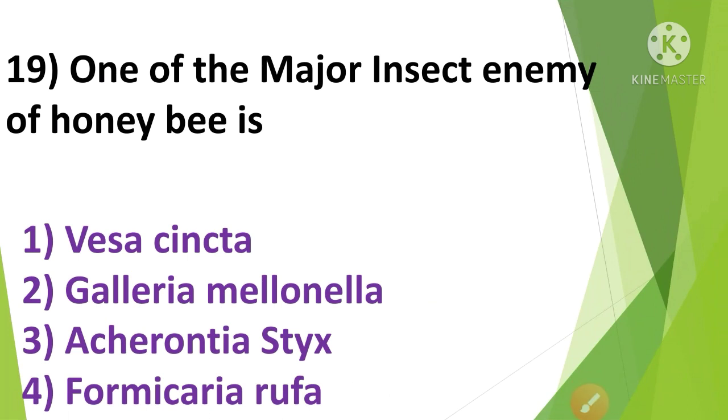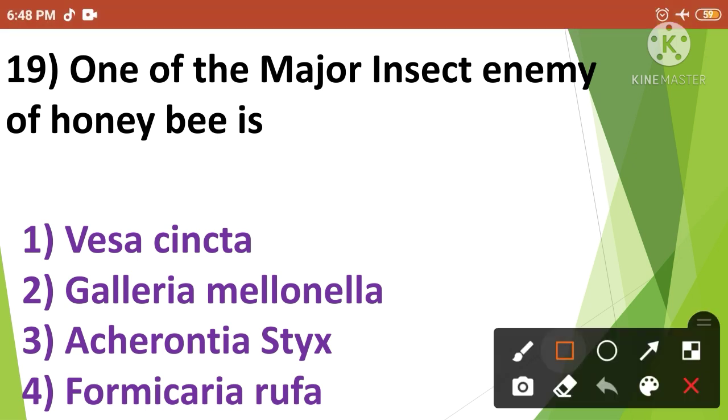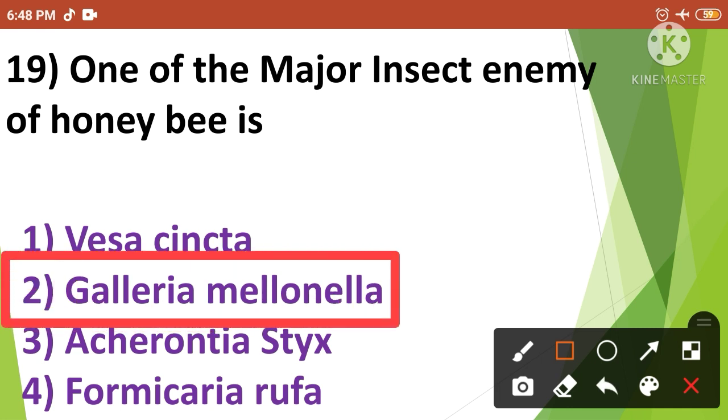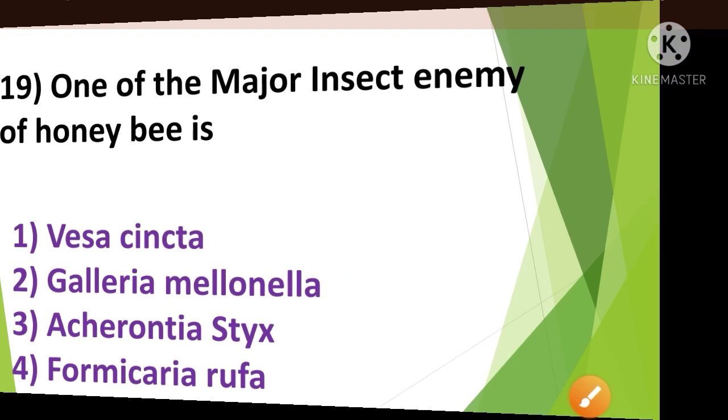One of the major insect enemies of honeybee is. The options are Vespa cincta, Galleria mellonella, Acherontia styx and Formica rufa. The correct answer is option number 2. So one of the major insect enemies of honeybee is Galleria mellonella. Then next question.